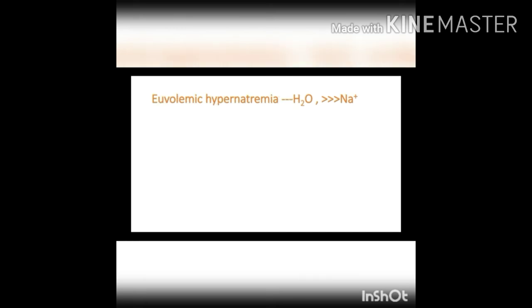Coming to the third scenario, euvolemic hypernatremia, where sodium retention happens without water loss. This is seen in diabetes insipidus patients, where they try to replace the fluid loss by increased water intake, neglecting sodium loss. It is also seen in hypothyroidism. Urinary osmolality will be less than 300. 5% dextrose should be used in situations of pure water loss such as diabetes insipidus.